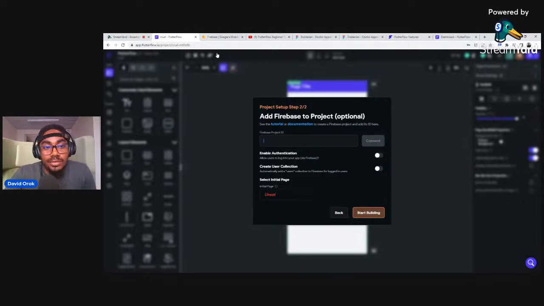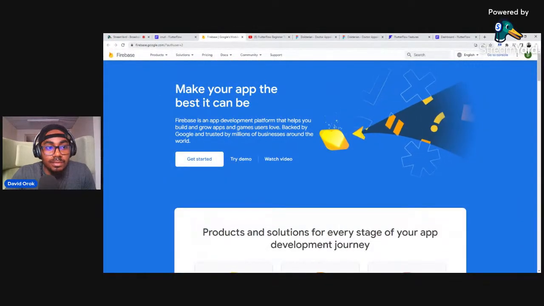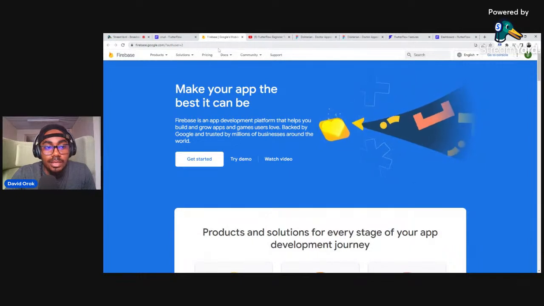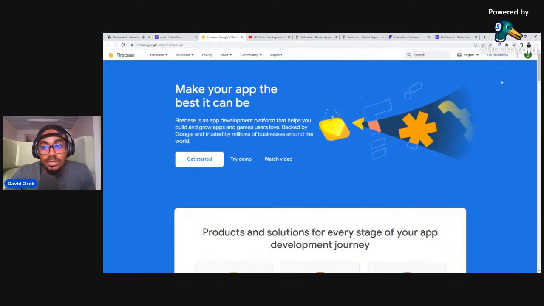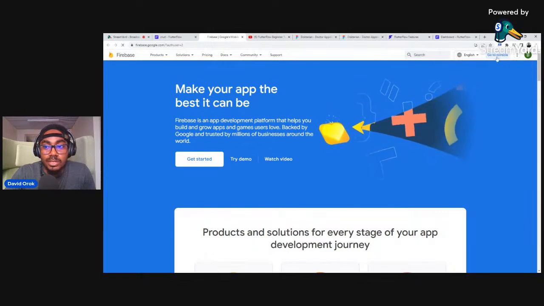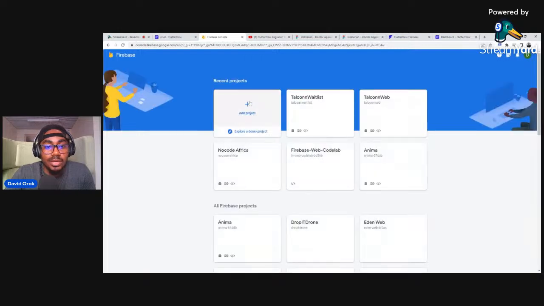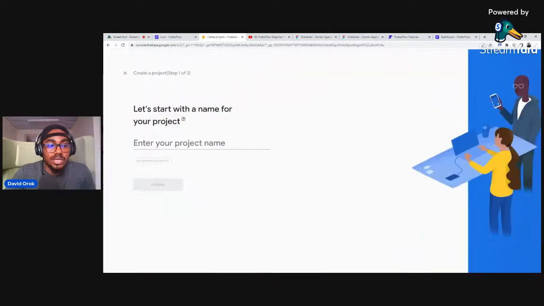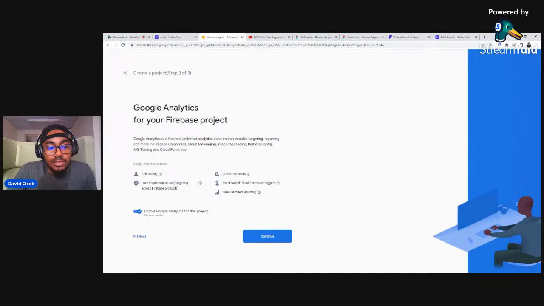And so how do you get the Firebase project ID? You have to go to firebase.google.com, and make sure that you have a Google account. Of course, if you don't have a Google account, you can't use it. When all is good, you just need to click on go to console, like you see here where I am. It will take you here, and what you need to do is click on add a new project and give your project a name. I will just call this project CRUD, and then I will go ahead and click on continue.